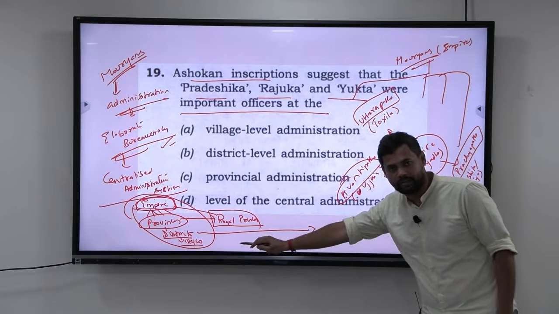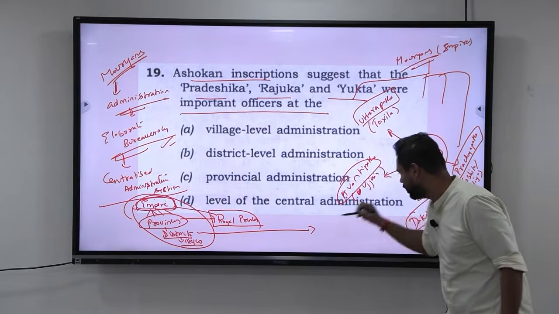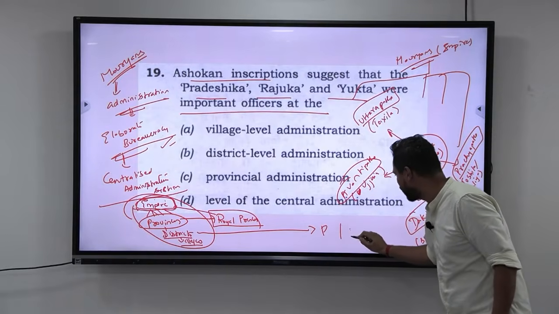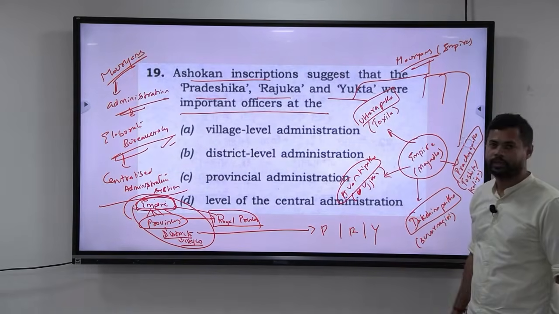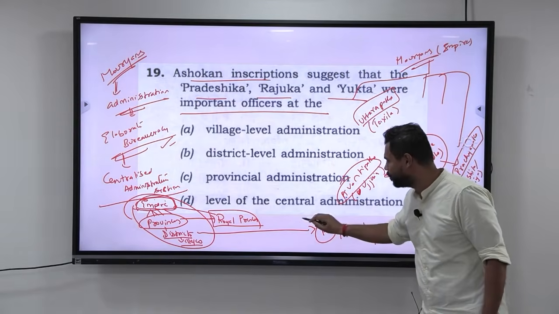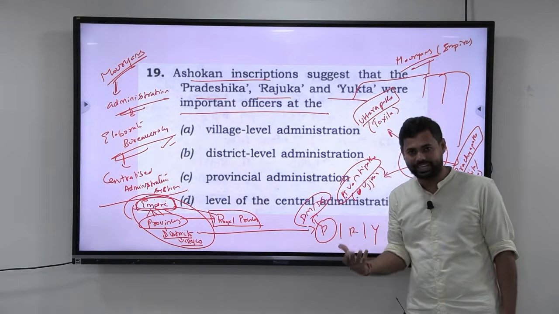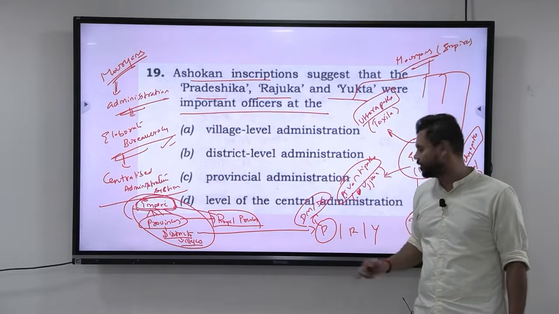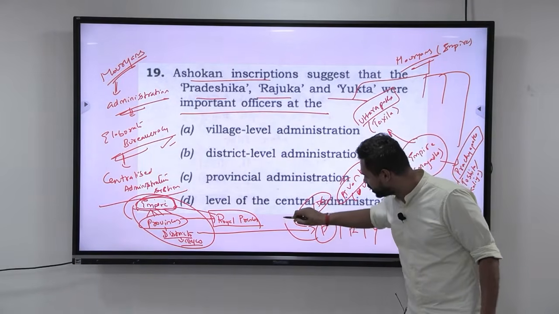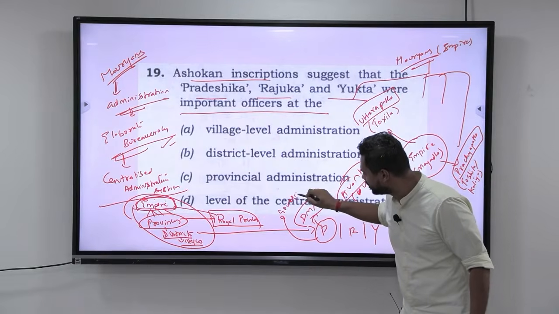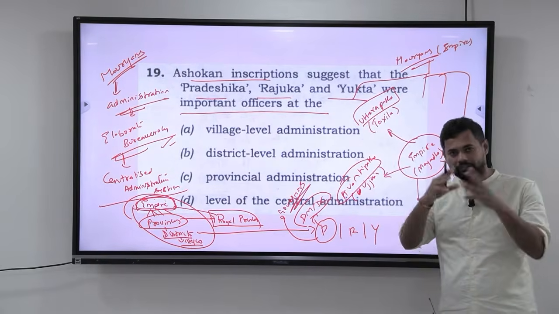So at the district level, you have Pradeshika, you have Rajuka, and then you have Yukta. So Pradeshika is like a district magistrate or a district collector. What district magistrate or district collector you have today, they act like that. So basically these Pradeshikas can also be called governors. They look after the entire district.